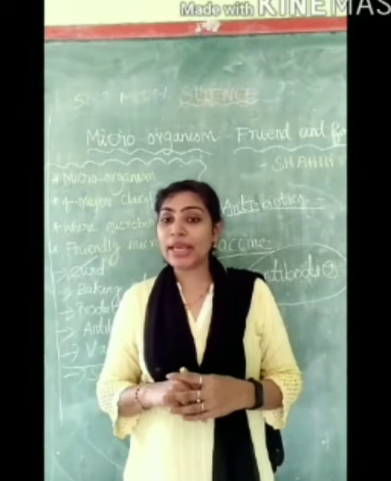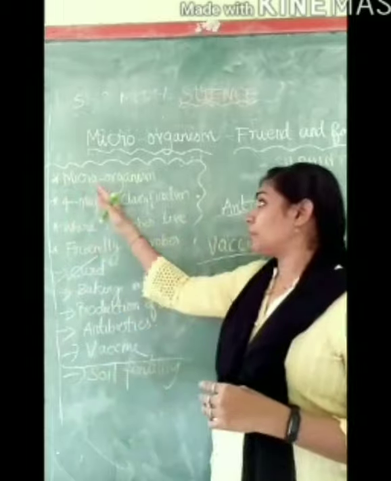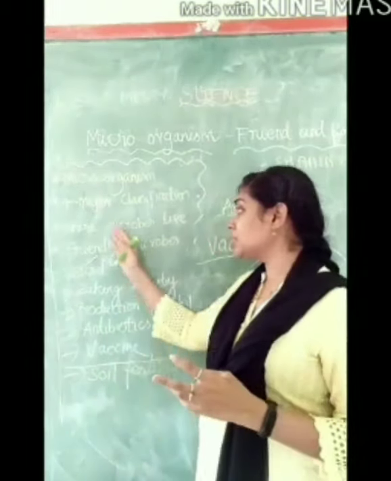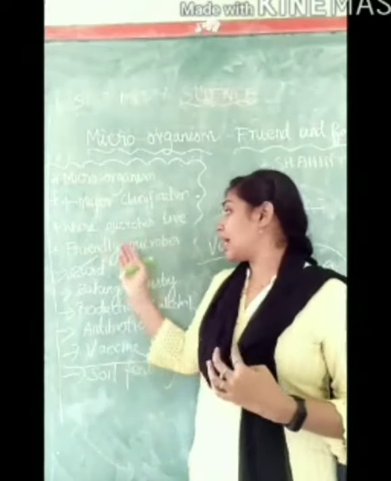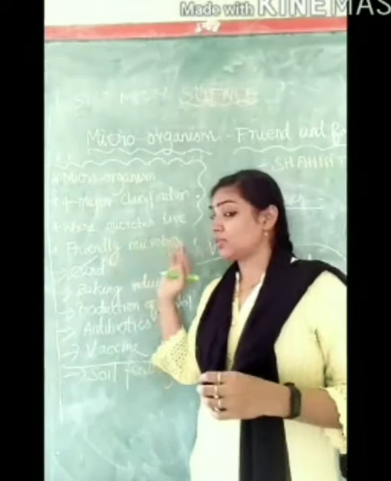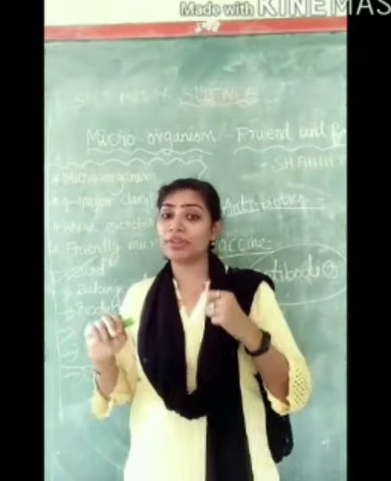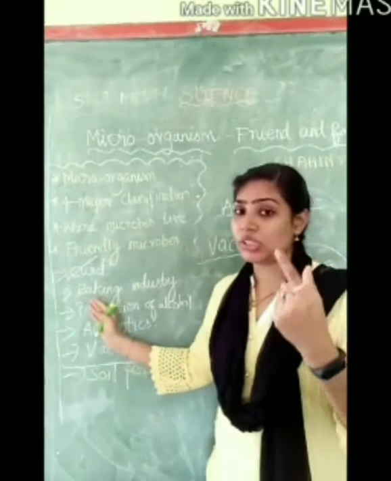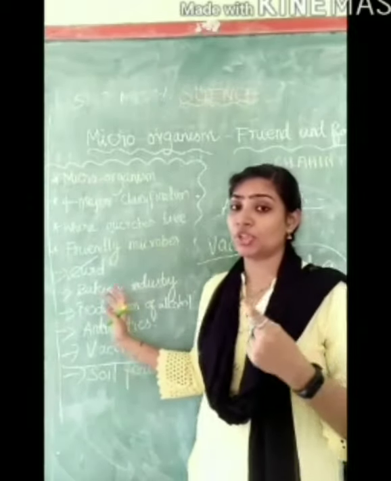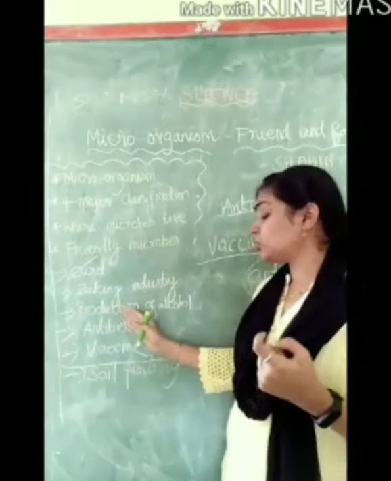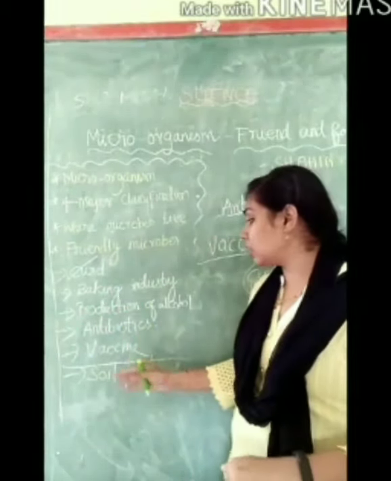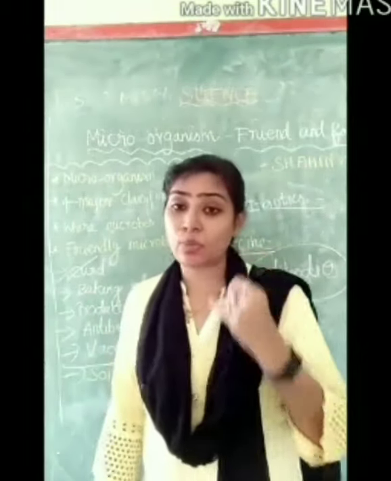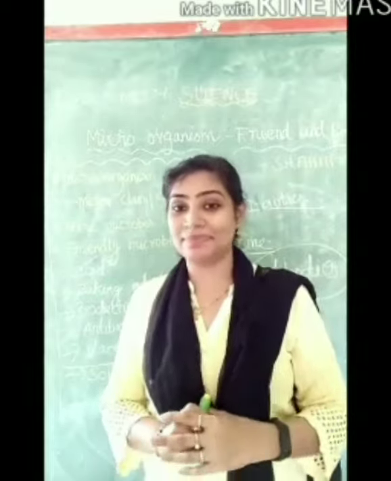So today we have learned about microorganisms, the 4 major classifications of microorganisms, where microbes live, and friendly microbes, as well as the beneficial effects of microorganisms such as curd, which is also used in the baking industry for the preparation of cake, and for the production of alcohol, and for the production of antibiotics and vaccine.